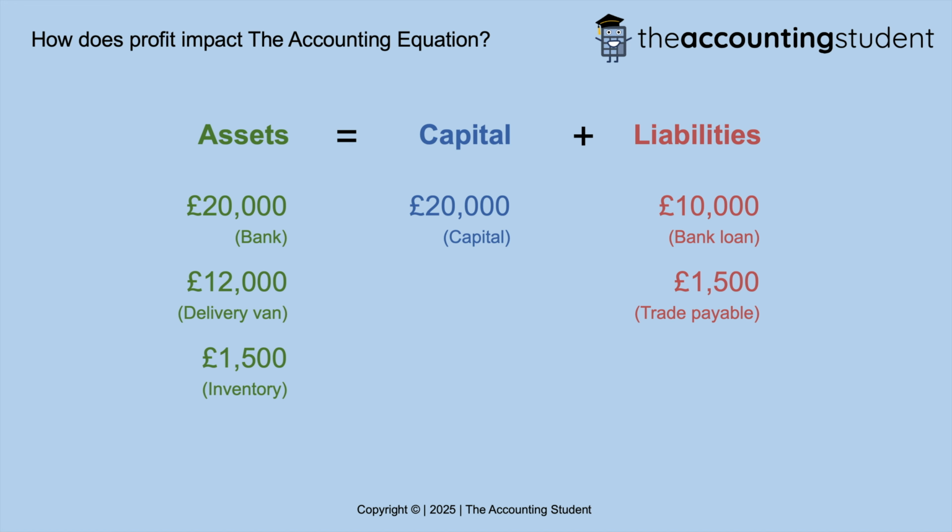The inventory sold was worth £1,000, so that explains the decrease of inventory from £1,500 to now £500. When inventory is sold for more than it costs to purchase, then a profit is made. This profit belongs to the owner and increases the value of the owner's capital. In this case, £1,000 of profit is added to the capital part of the equation.